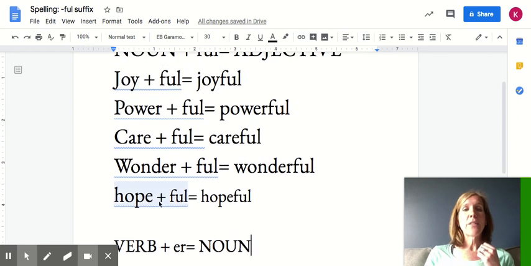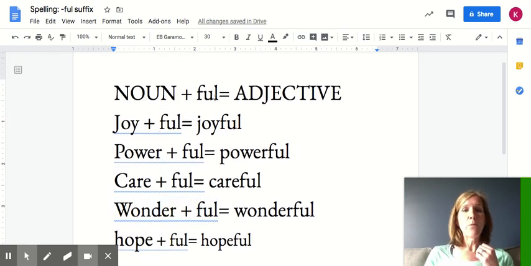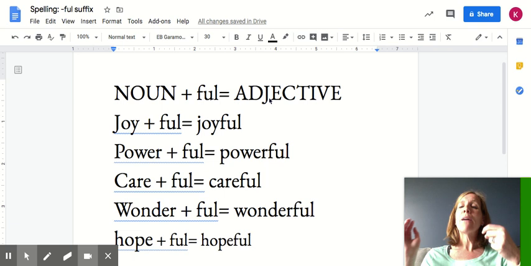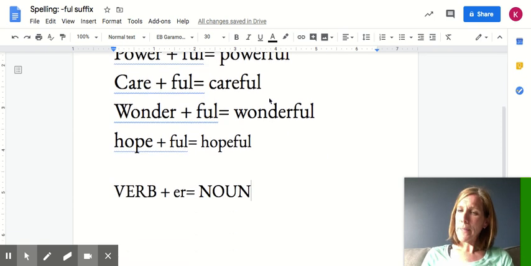Today, we looked at the words and they were nouns, and we added FUL, and we came up with adjectives, okay? So if we took a look at what we've looked at so far, we know that we have adjectives, the ones that end in FUL, and we have nouns, the ones that end in ER. And I bet you can guess on Monday what I'm going to be focusing in on. The other suffix that we haven't done yet. Okay, keep studying your spelling words.